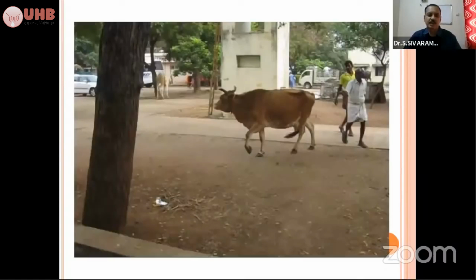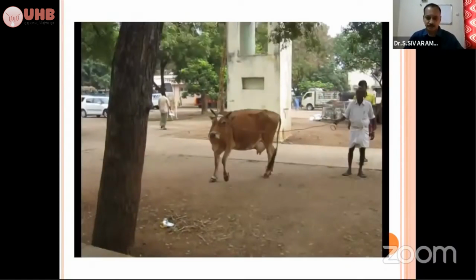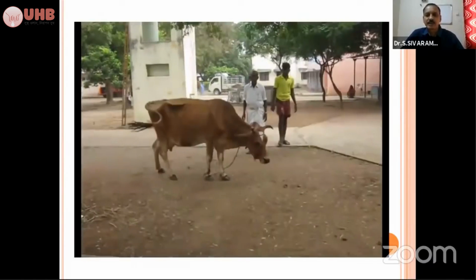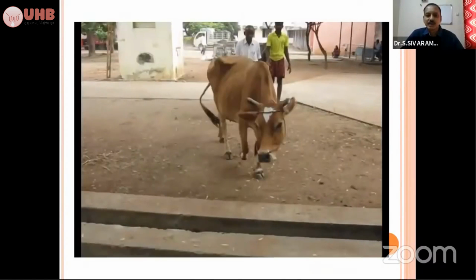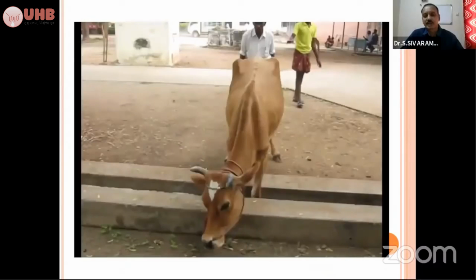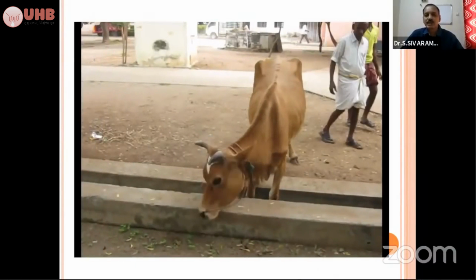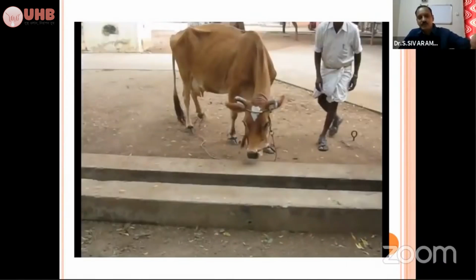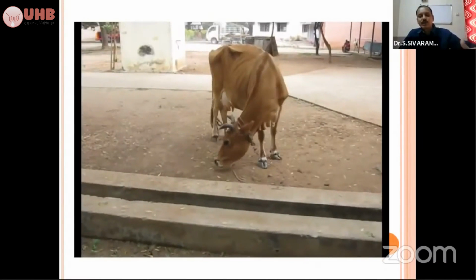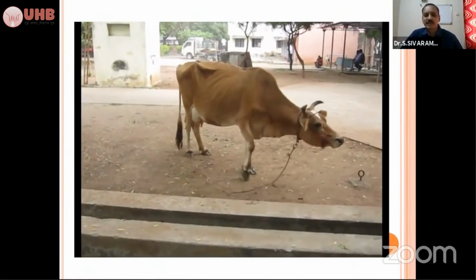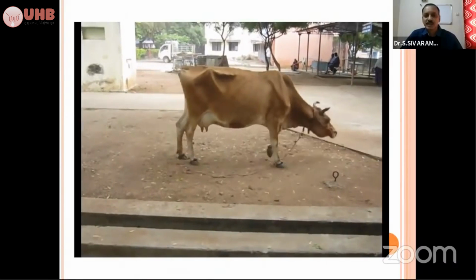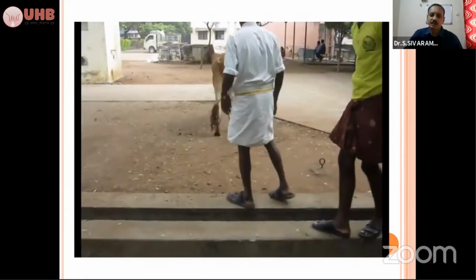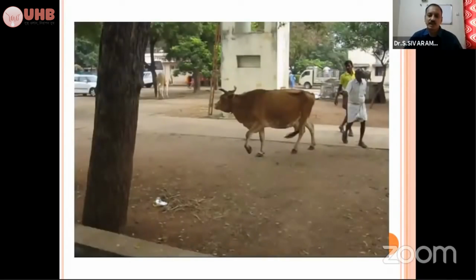So here you can see the animal. The animal calved 3 months back, has reduction in milk yield, and is not taking feed. Thus we make the animal walk, and see the animal is having vision impairment. It is not able to see. All other activities are normal, only the gait abnormality is there. When you make the animal walk through a place like this, and it is not able to jump over the gutter, it just falls down. That indicates vision impairment. Just by treating with hypertonic dextrose solution, the condition will improve immediately.